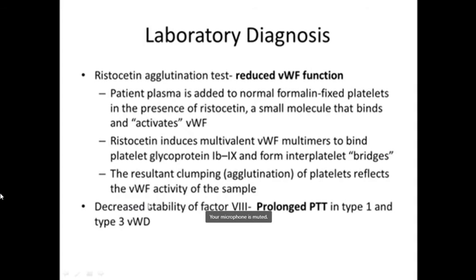And because the deficiency in this factor will lead to decrease in the factor 8 stability also, there can be prolonged PTT also in type 1 and type 3.